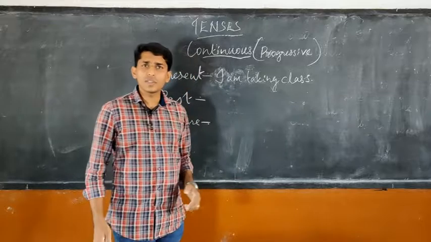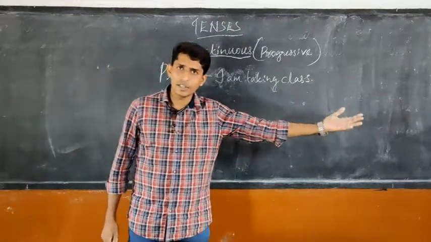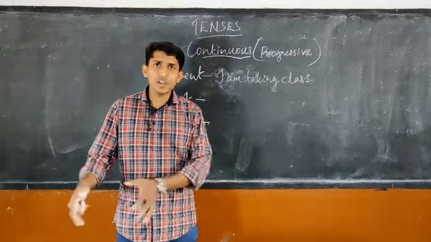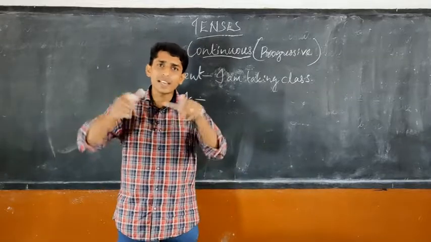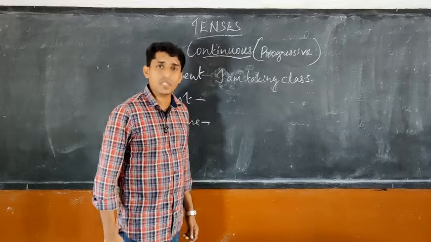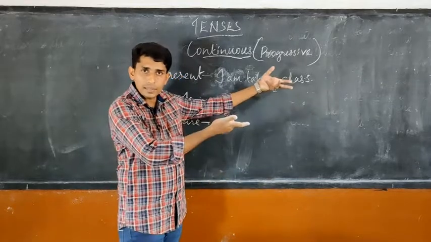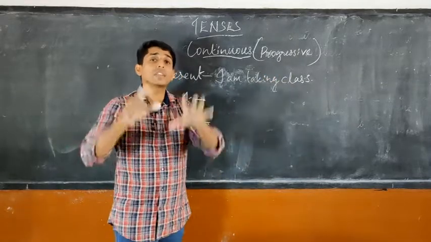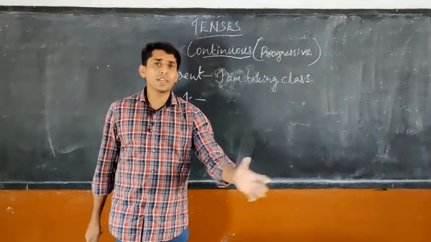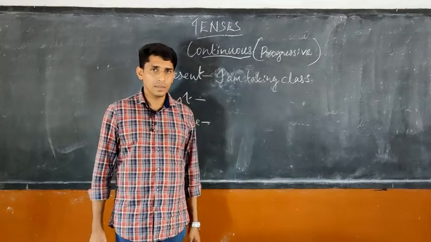Where do we use this continuous tense? See, somewhere it started early, isn't it? It is continuing now. We don't know when it will end. In such cases, we will use continuous tense. Started early, continuing now. That is the only thing we know. At present, when we are speaking, it is continuing.